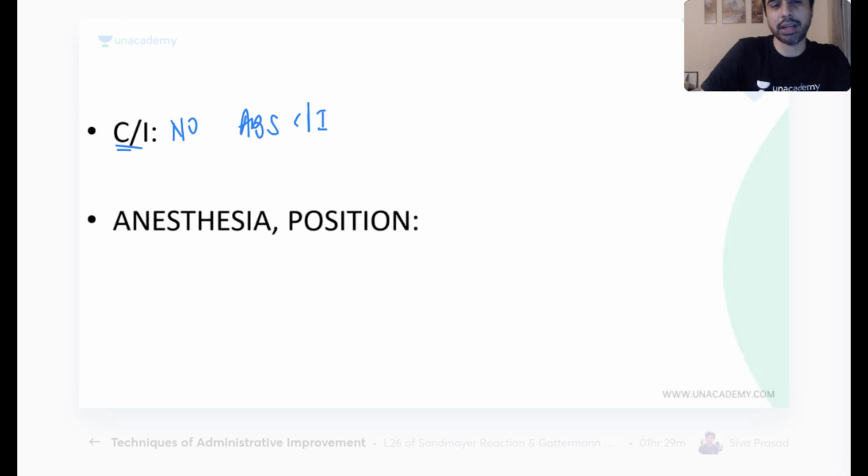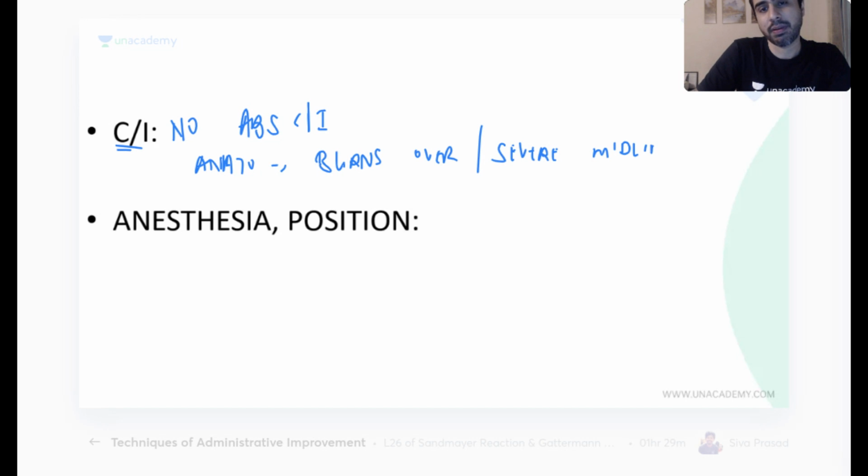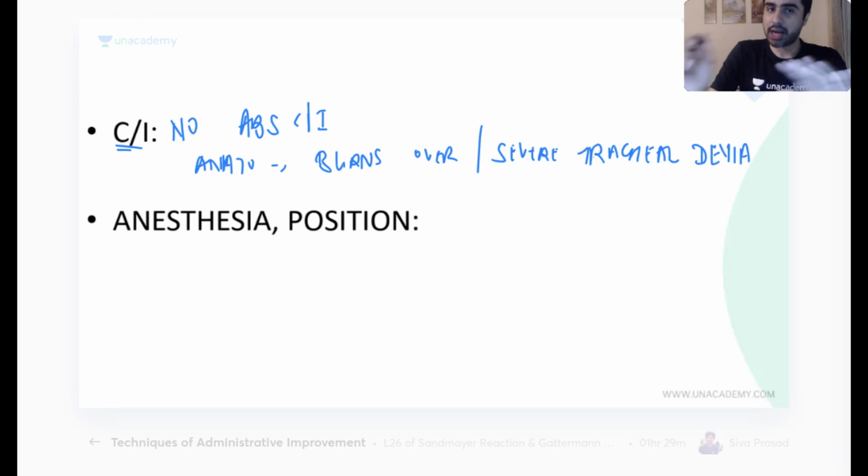But there are relative contraindications like anatomical issues. Like if the person has burns over the neck, or he has severe or gross midline shift, like tension pneumothorax, mediastinal shift, or tracheal deviation. But these are all relative. There is no absolute contraindication. If it has to be done, it has to be done.